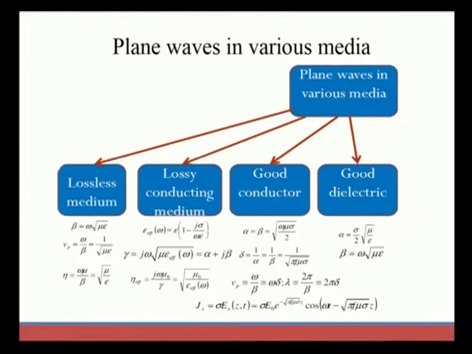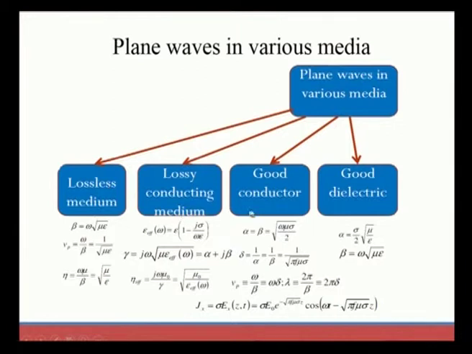So, the very first topic that we are going to discuss is skin effect. For that we need to brush up the previous session, in which we discussed the plane waves in various media, such as lossless media.